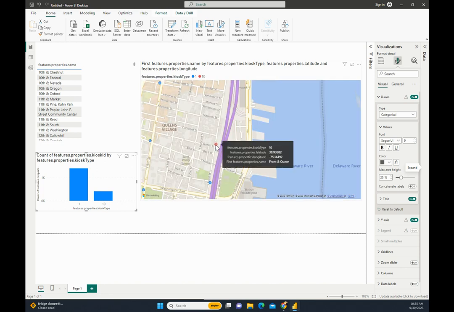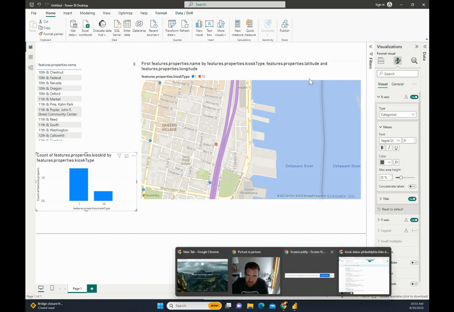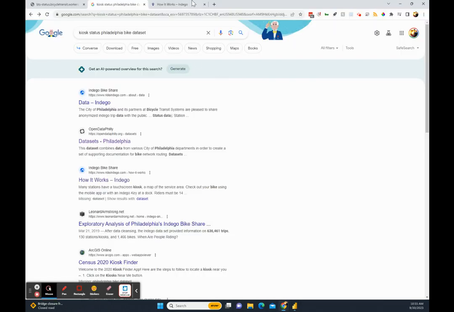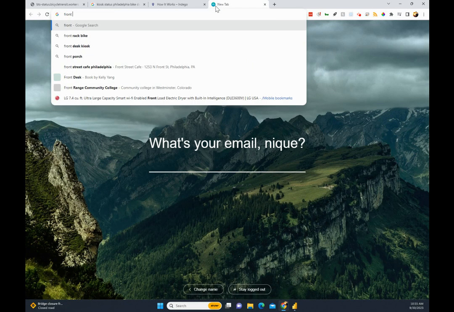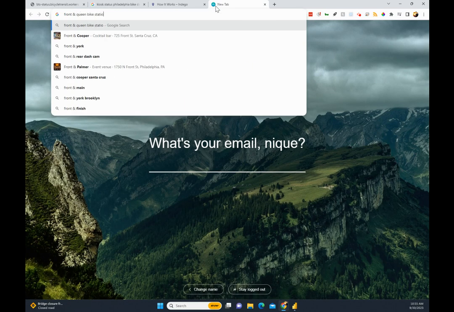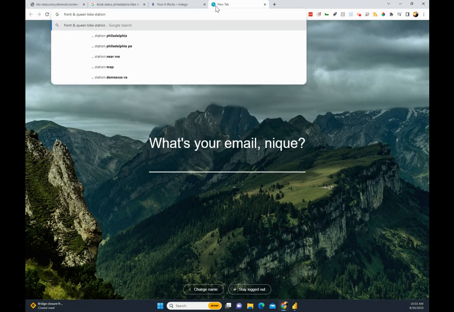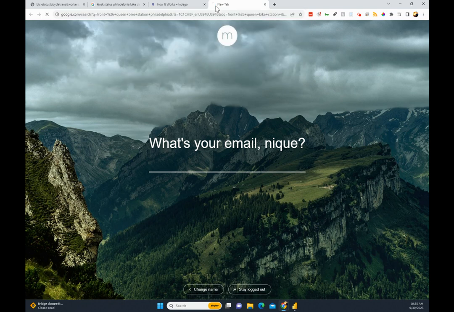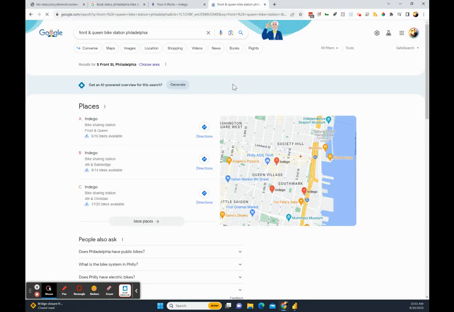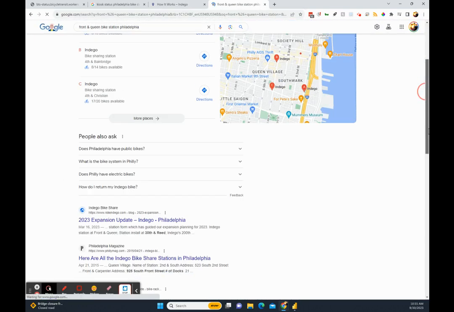So red one being kiosk type 10. I wonder if I can now go, this is out there, but this is a lot of Front and Queen Bike Station, Philadelphia. So we'll see what we can infer from this, because I kind of want to make a different column here.